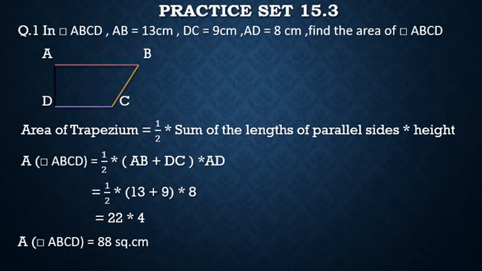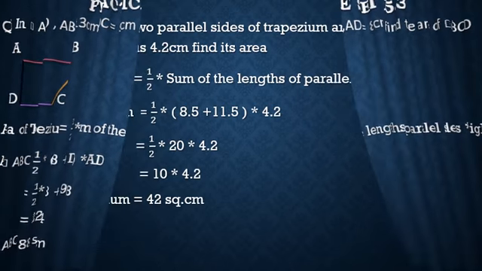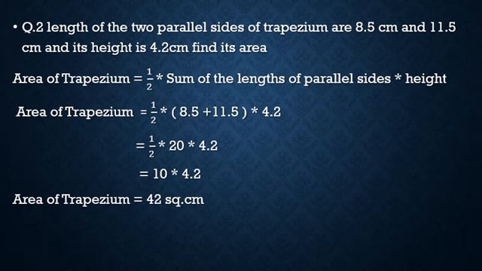Then the second example is: the length of the two parallel sides of a trapezium are 8.5 centimeter and 11.5 centimeter, and its height is 4.2 centimeter. Find its area. Area of trapezium is 1/2 into sum of the length of parallel sides into height. Therefore, area of trapezium is 1/2 into 8.5 plus 11.5 into 4.2. Sum of 11.5 plus 8.5 is 20. Then 20 divided by 2 is 10. 10 into 4.2 is 42 square centimeter. Area of trapezium is 42 square centimeter.